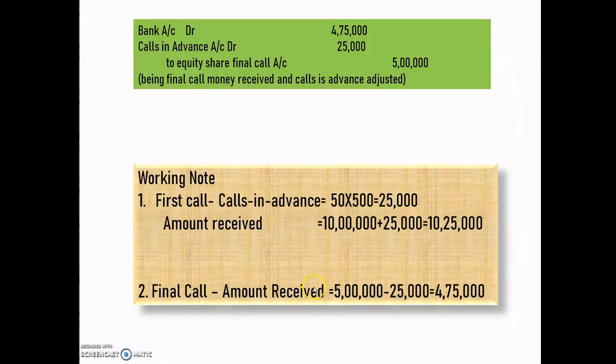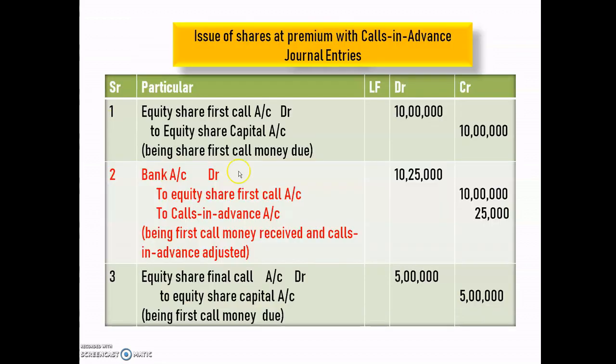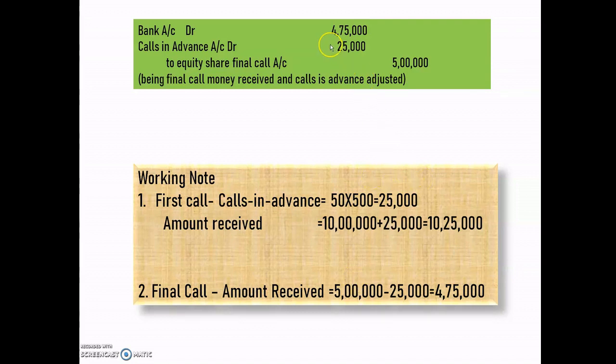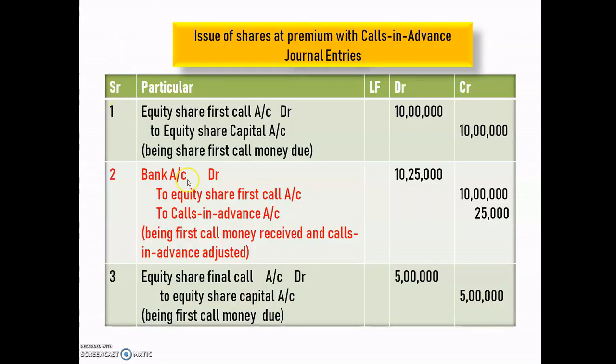The next one is the final call received entry: bank account debit, calls in advance account debit to equity share final call account. Firstly we write to equity share final call account, that is the full amount, 5 lakh. After that, we write calls in advance account debit, because we credited this amount earlier to calls in advance account, 25,000.